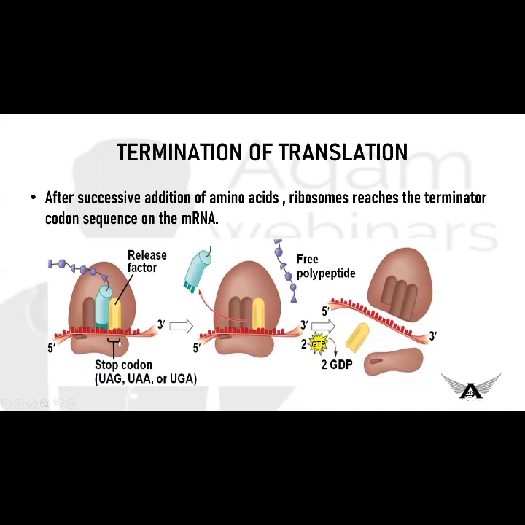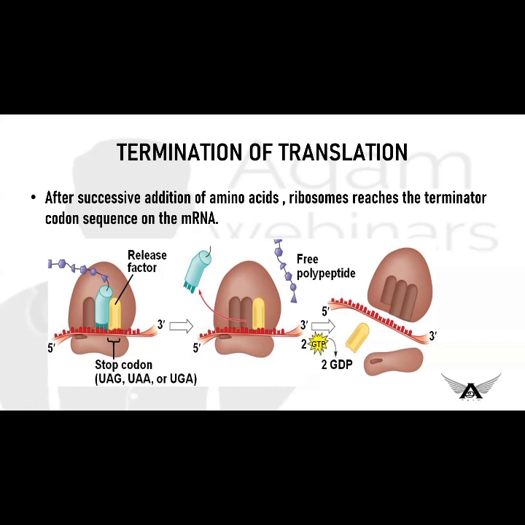So when it reaches the stop codon, the release factor will come here so that it will help in the release of the free polypeptide chain, and at the end the ribosomal complex will dissociate. The ribosomal assembly will dissociate separately into 60S and 40S. And the free polypeptide chain will be found in the cytoplasm, and this process is also a GTP dependent process. Okay. Now the process of translation comes to an end.